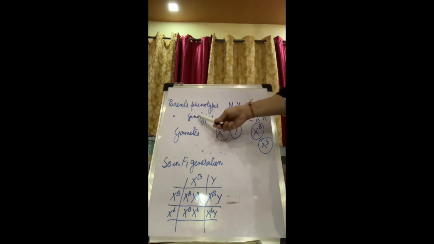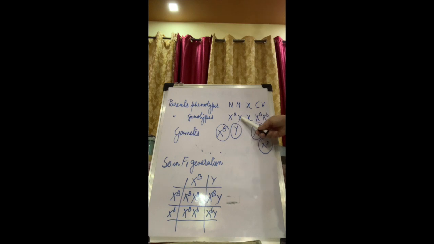Then the parents' genotypes will be X^B Y, which is the male, with a normal capital B because it is a normal gene, and the woman will have a normal capital B and a small b, X^B X^b, because she is a carrier. Now the gametes formed will be X^B and Y from the male, and X^B and X^b from the female.